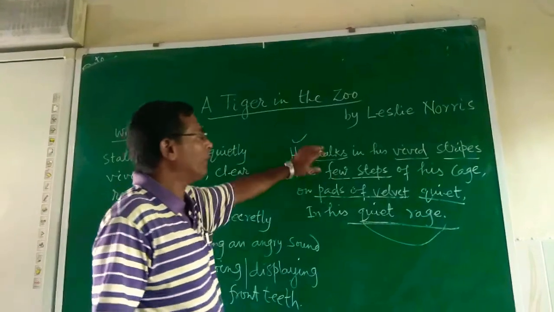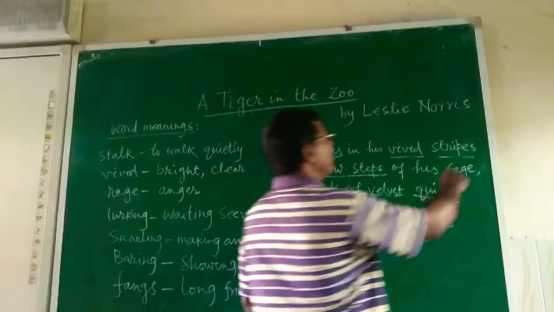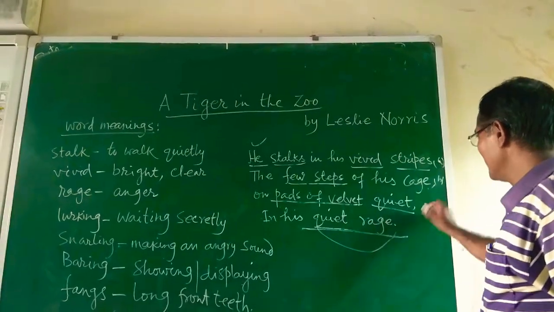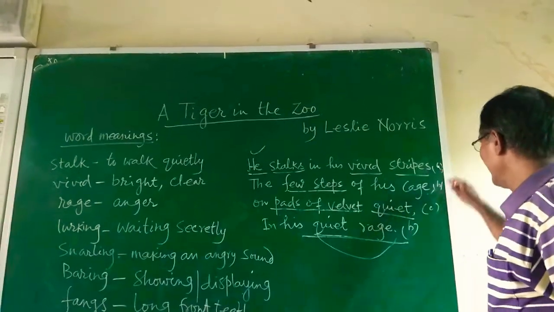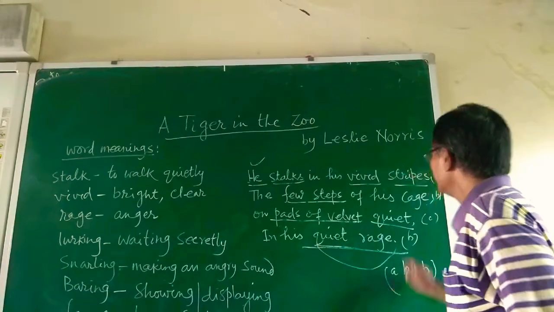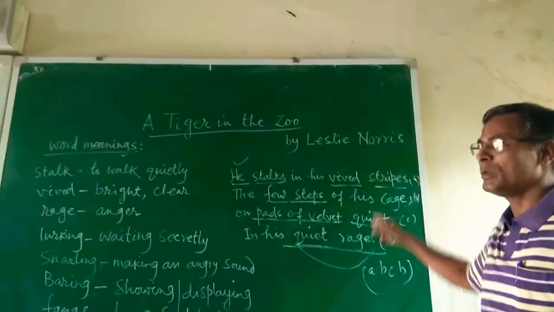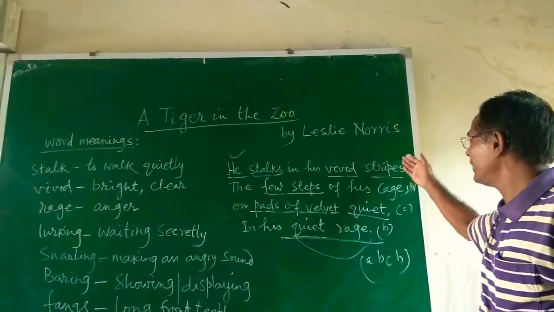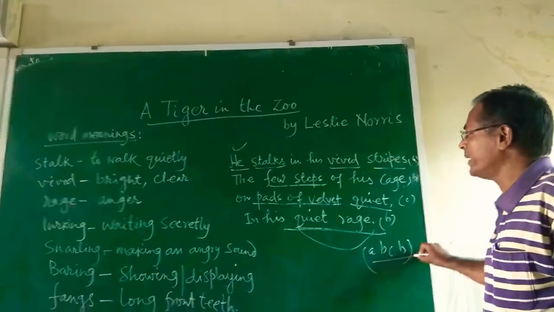And if you want to say something about the rhyming scheme, look at stripe: suppose it is A; case, suppose it is B; quiet, suppose it is C; race; and case, that is suppose B. So A, B, C, B. This is the rhyming scheme, because sometimes the question also comes, how can you say the rhyming scheme of that particular stanza. It is very easy, you can compare the different words which rhyme with each other: A, B, C, B. So A, B, C, B, that is the rhyming scheme.